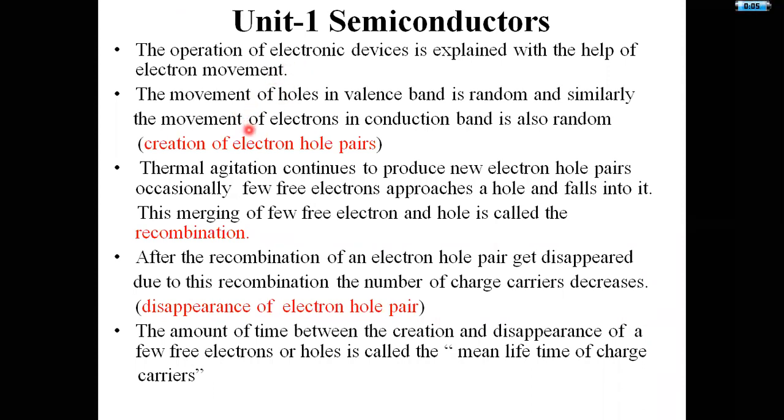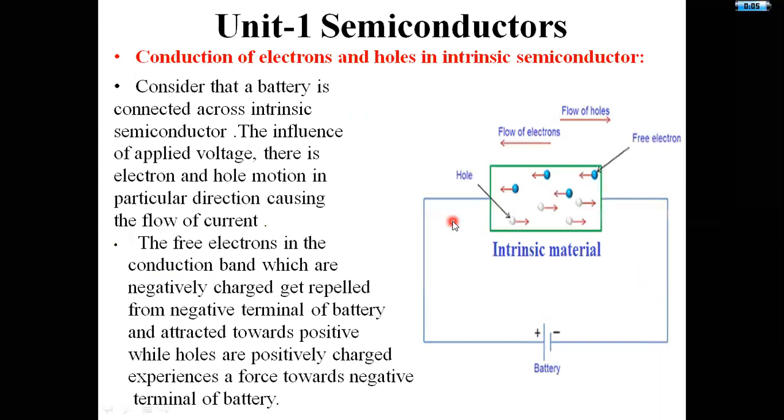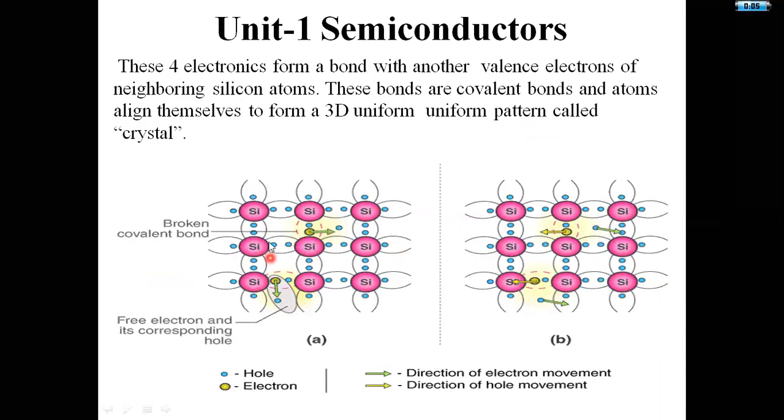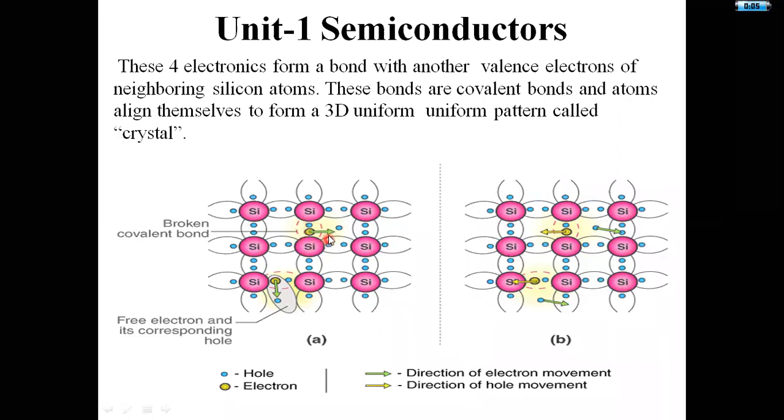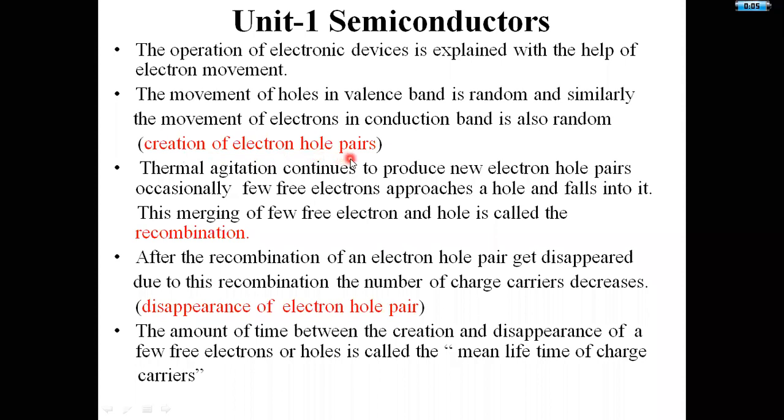The movement of holes in the valence band is random, and similarly the movement of electrons in the conduction band is also random. Initially the movement of electrons and holes is in random fashion. This is the creation of electron and hole pairs. That means creation of electron hole pairs takes place.